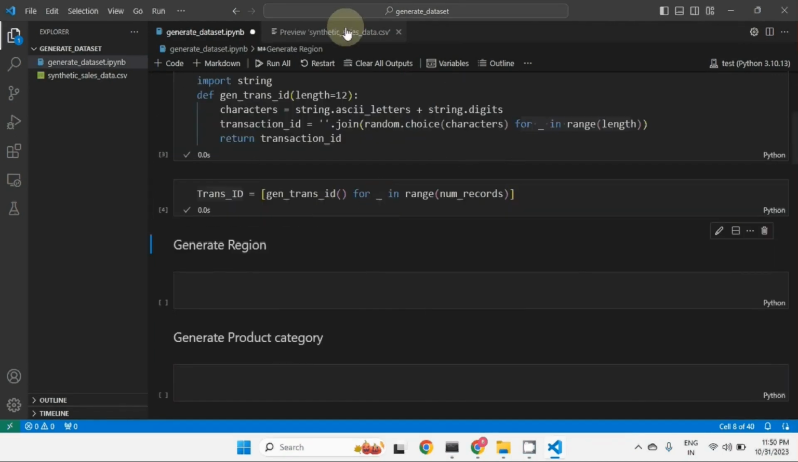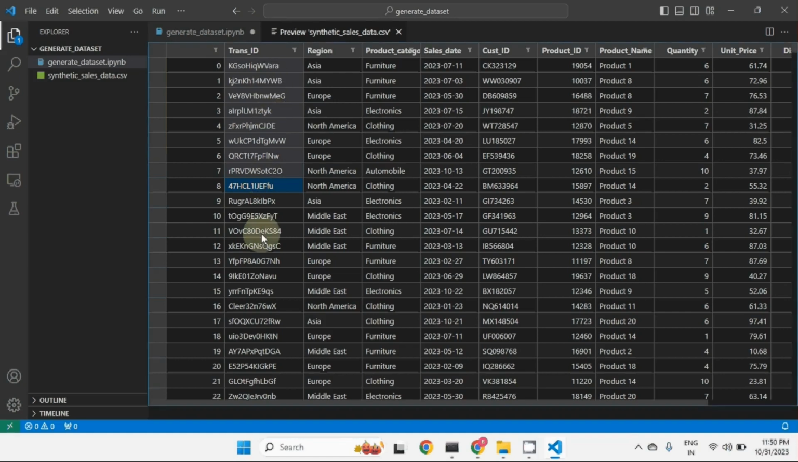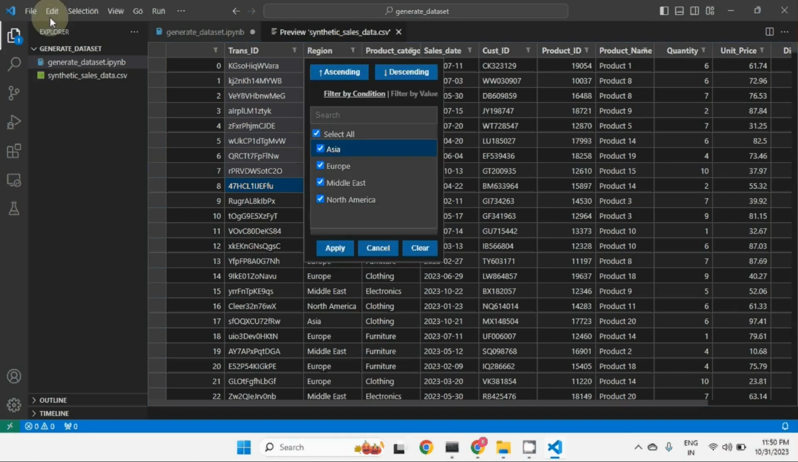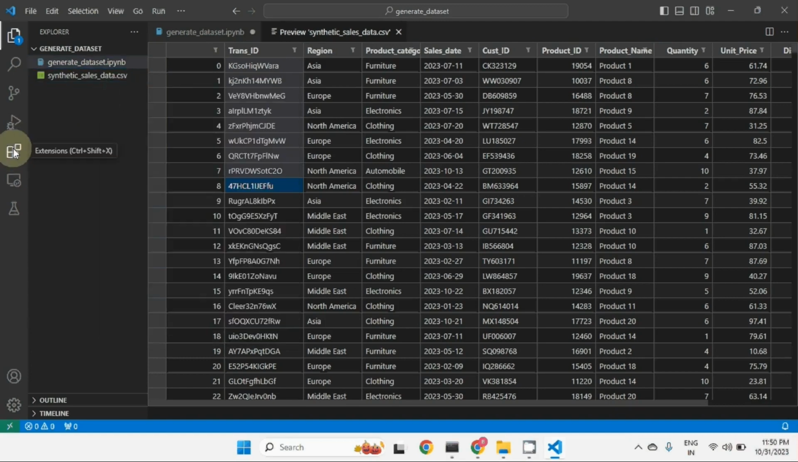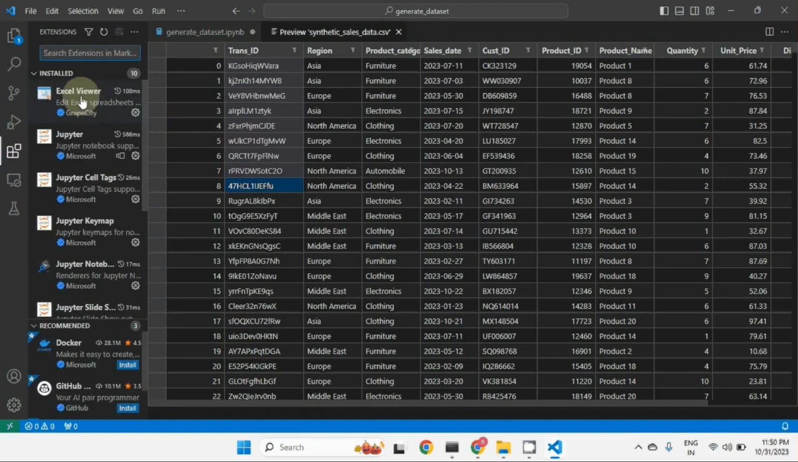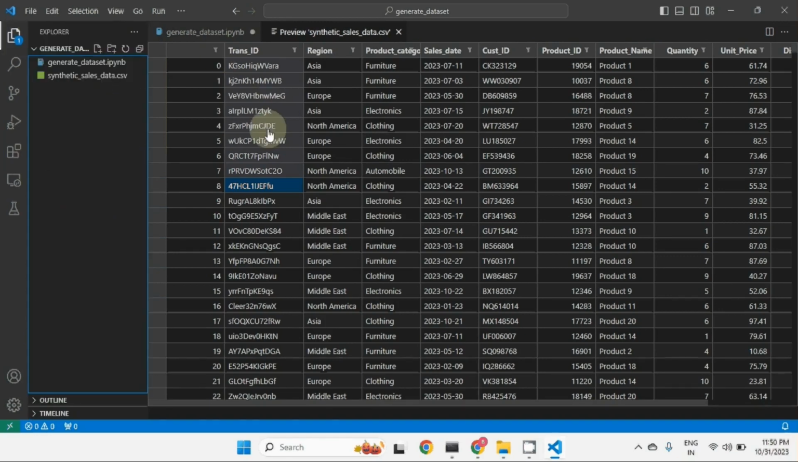The first column is generated. Now the second column is the region column. By the way, when you use VS Code for the first time, you will not be able to see the CSV file in this view. If you right click on this, you will not get the open preview option, because to get this option, you need to download one extension, that is CSV viewer, Excel viewer, basically. So search for Excel viewer, install this extension, then you can view the Excel in this particular table format.